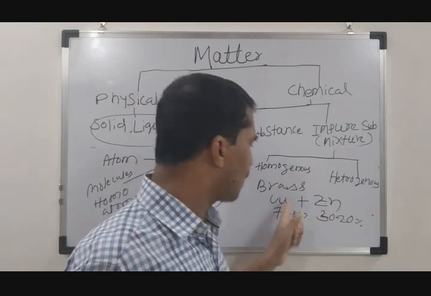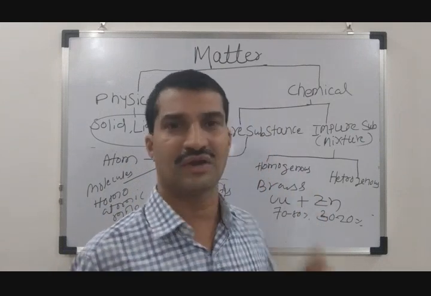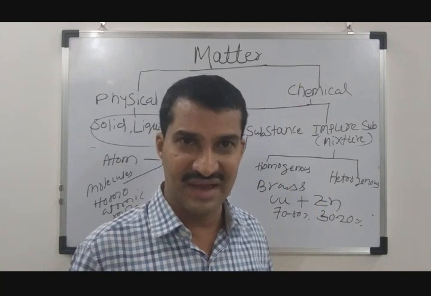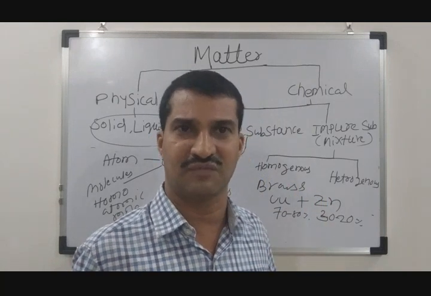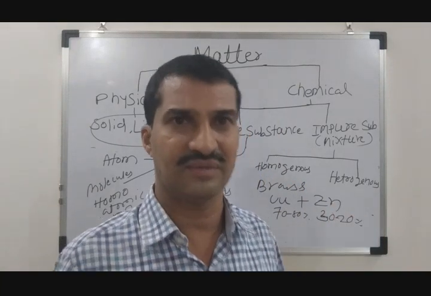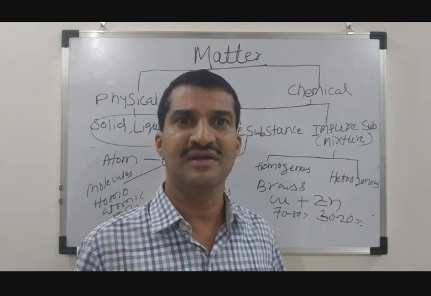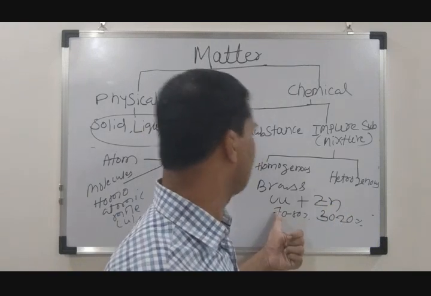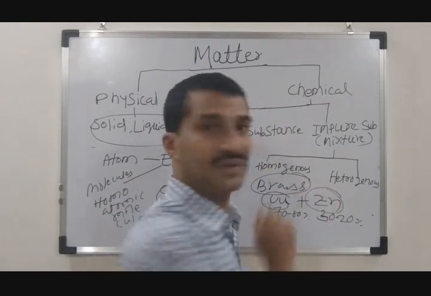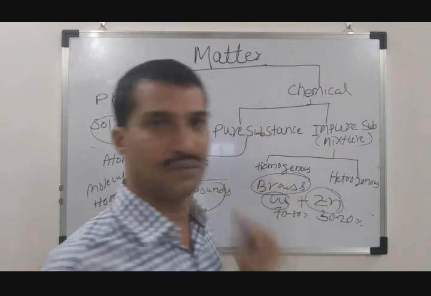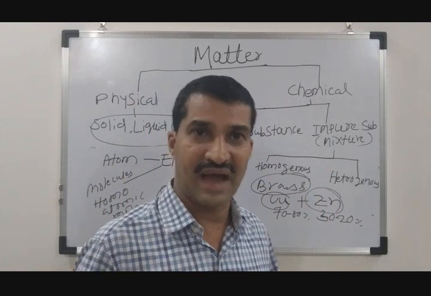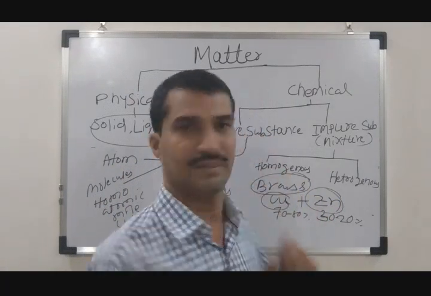In this brass, copper will retain its own property, zinc will also retain its own property, and both will not lose their property inside the brass. That means brass is a different substance that is formed, but its property is not different from the property of the individual elements like copper and zinc. Still in the brass you will find the property of copper and zinc itself. These two elements do not lose their property here. This is called an alloy, and brass is an example of a homogeneous mixture.